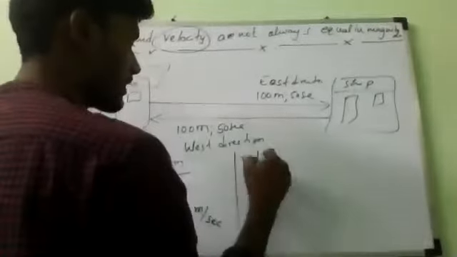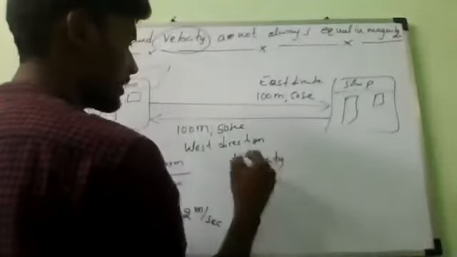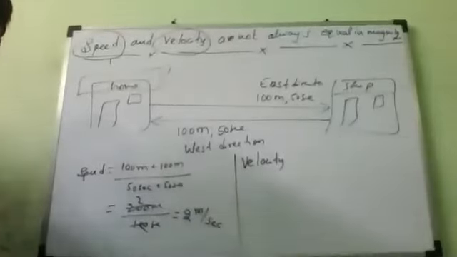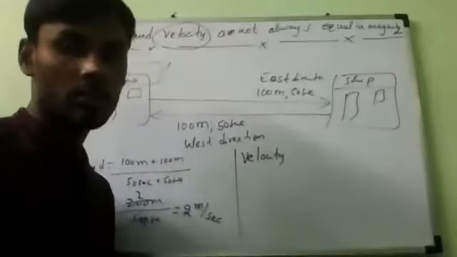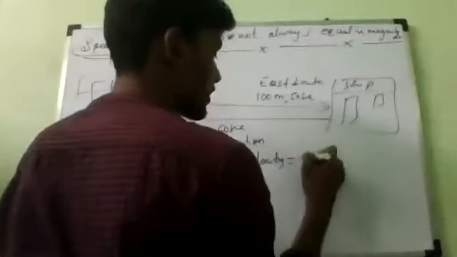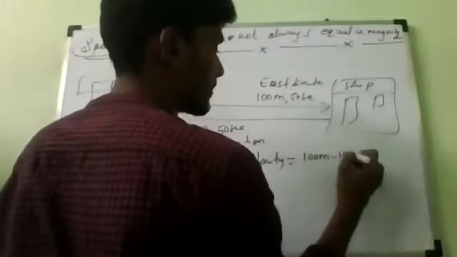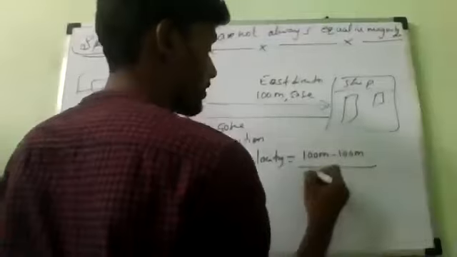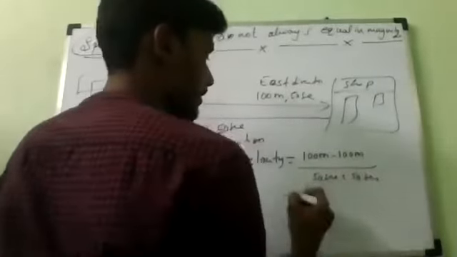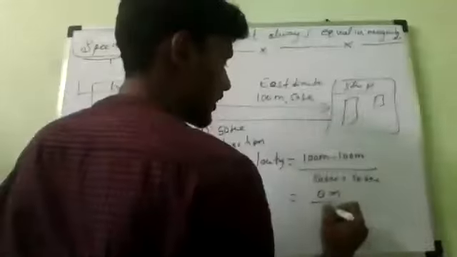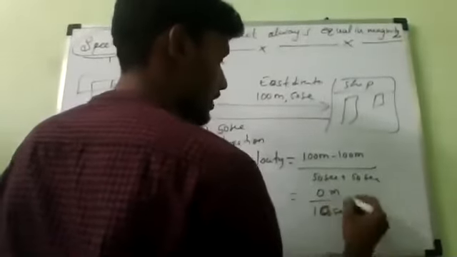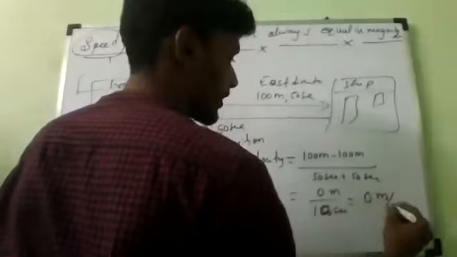Now, velocity. Velocity is equal to displacement, correct? So displacement means 100 meters minus 100 meters, divided by 50 seconds plus 50 seconds, which is equal to 0 meters divided by 100 seconds, which is equal to 0 meters per second.